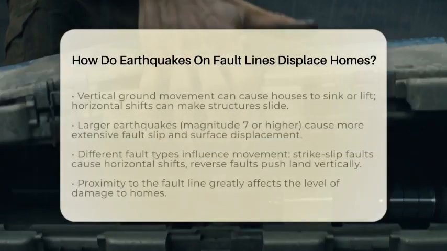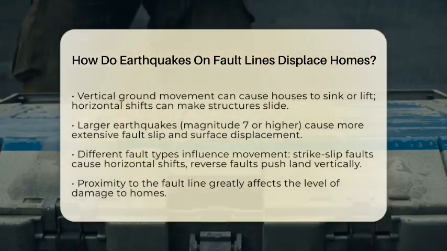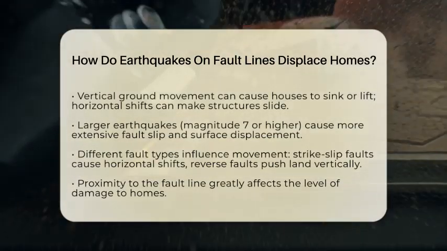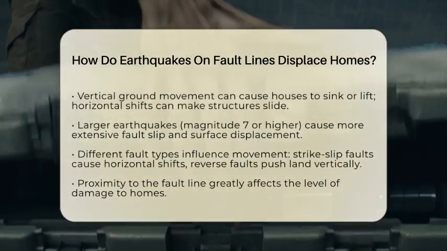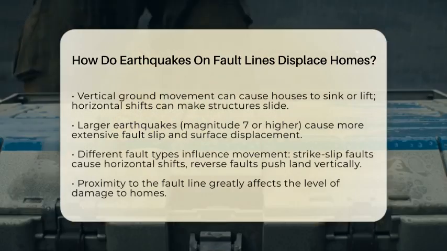Sometimes the ground moves vertically, causing a house to sink or lift. Other times the movement is horizontal, making structures slide along the ground. In some cases, both types of motion happen at once, twisting and cracking buildings.